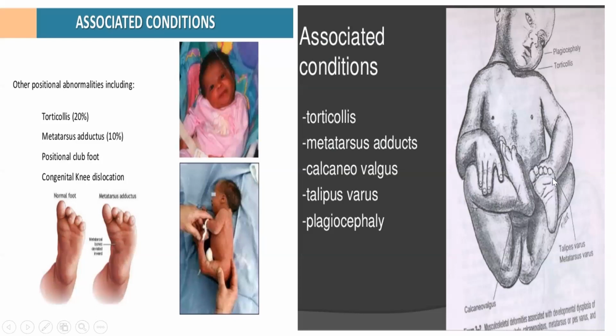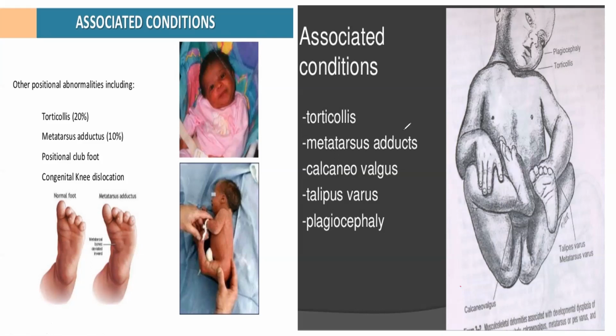Because there is overcrowding in the uterus, every organ is somewhere defective. So there may be some congenital dislocation of the knee joint because of the pressure. In the foot, there may be metatarsus adductus. Metatarsus adductus means the metatarsals go into adduction. Adduction means inside. So metatarsus adductus can be there, calcaneovalgus can be there. Then in the neck they can have torticollis, and plagiocephaly, the facial deformity of one side of the face, is known as plagiocephaly. Because of the pressure from the uterus, it can happen.